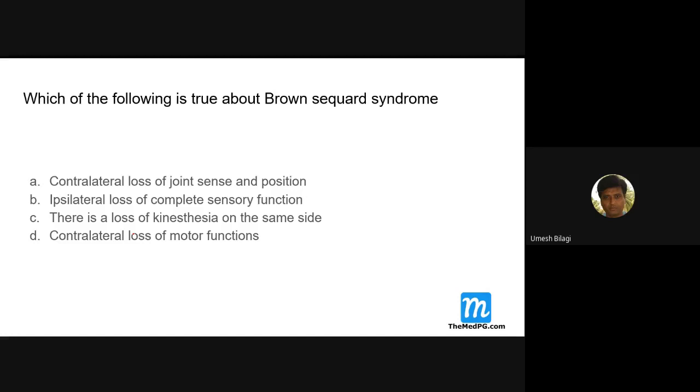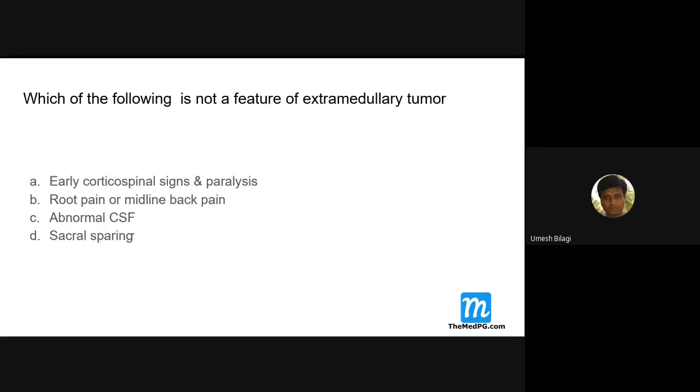I'll go to the next one. Which of the following is not a feature of an extramedullary tumor? Early corticospinal signs and paralysis, root pain or midline back pain, abnormal CSF, sacral sparing.